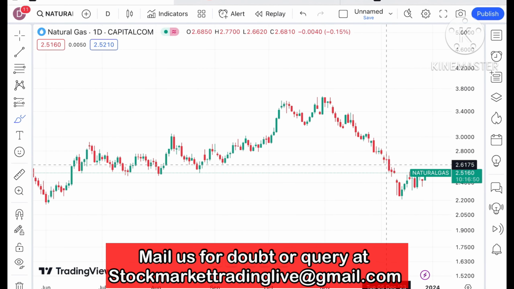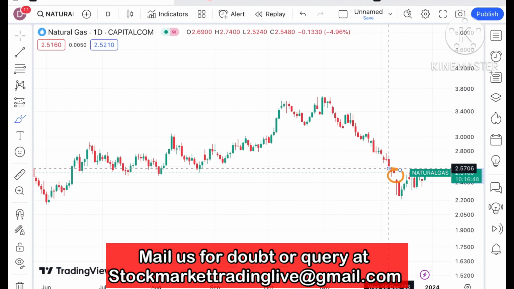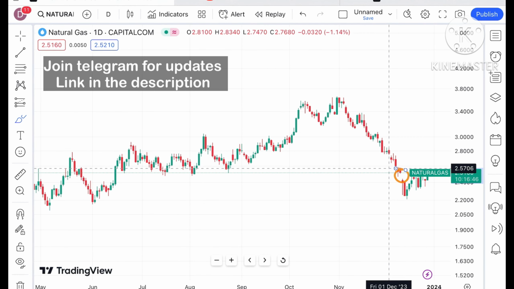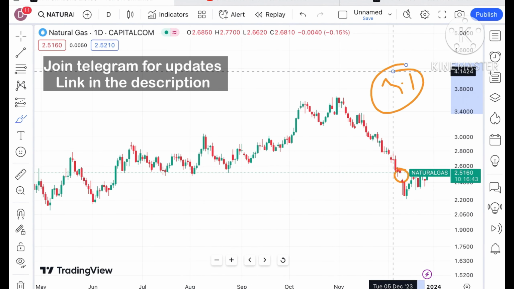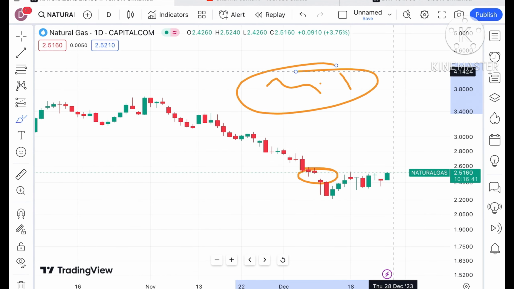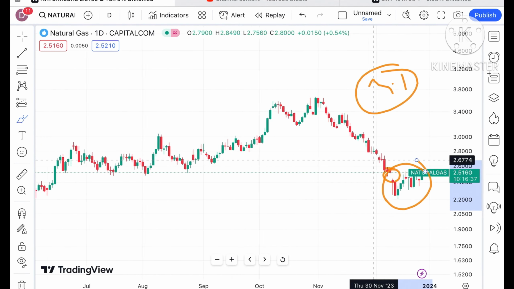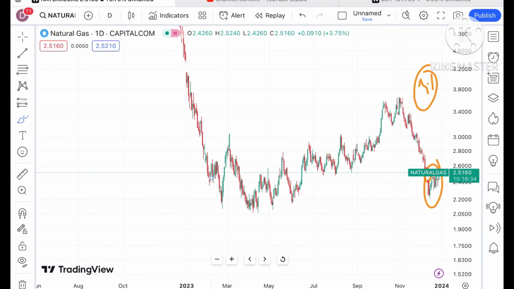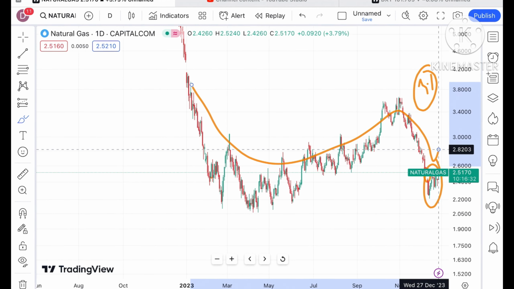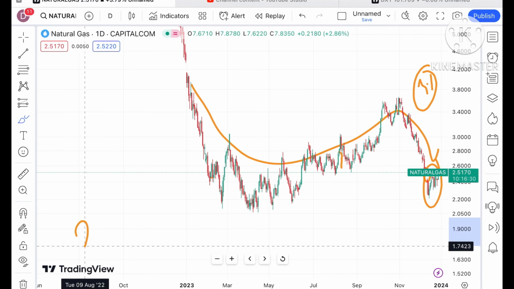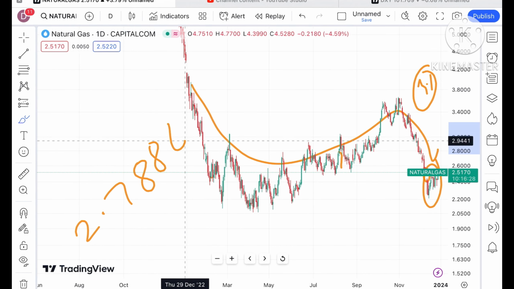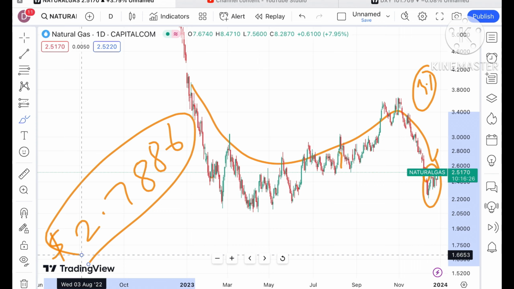Second important thing that you have to understand, as I have already explained, this gap is already being filled. Now the gap at a level of 4.1 is left. If the price starts going above this level, then there will be a zone breakout and chances can be high that we can see a further upside movement. And if you look at this particular trend, there will be a pattern forming if the price starts going above a level of $2.7886. This is the level where we can see an upside.